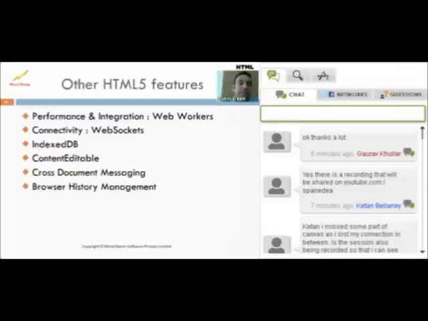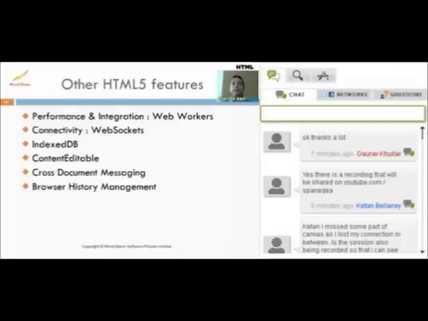If you're looking at some processing in the background, there is the web workers specification. You've got WebSockets, which is a bidirectional real-time connectivity protocol, so you can actually get notifications within your browser. IndexedDB is a sort of a mixture of web SQL and a map-like thing. The content editable feature means any of your controls are editable on the screen. You can simply tap and start changing the labels. A history management API is given.